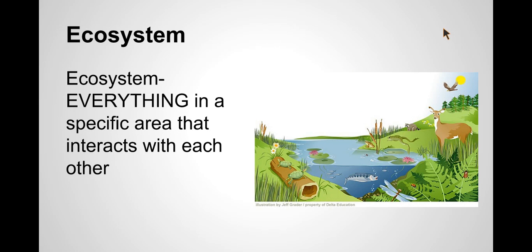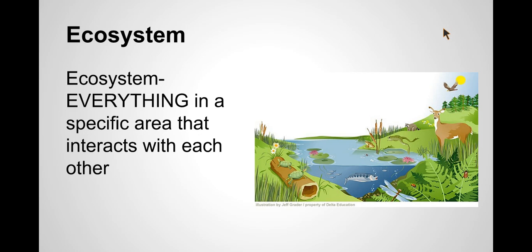Now, ecosystem refers to everything in a specific area that interacts with each other. This consists of everything that is living, meaning animals, humans, plants, bacteria, and everything that is not living, like the air and the soil. All of these combined make up an ecosystem.